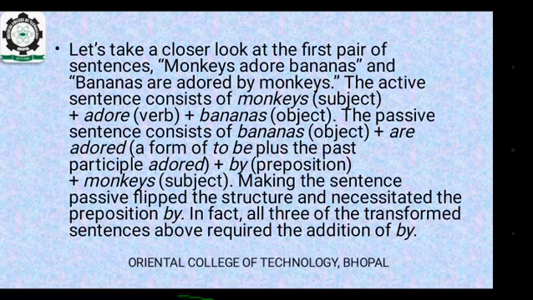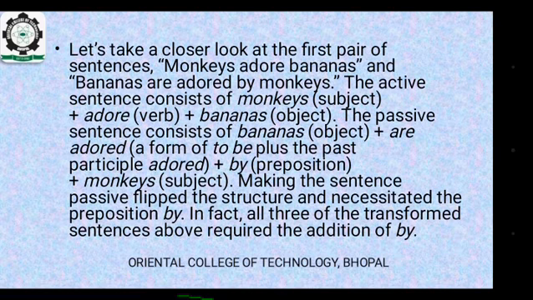Let's take a closer look at the first pair of sentences. Monkeys adore bananas and bananas are adored by monkeys. The active sentence consists of monkeys, subject, plus adore, verb, plus bananas, object.